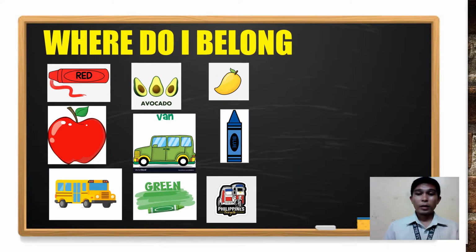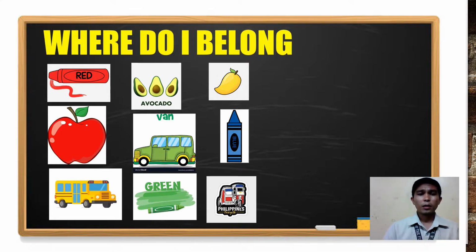Okay, this is our next activity. We call it, Where Do I Belong? Based on the objects given, we are going to group those objects according to each common name.